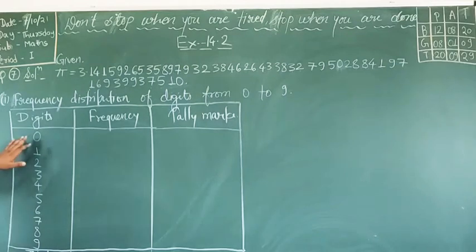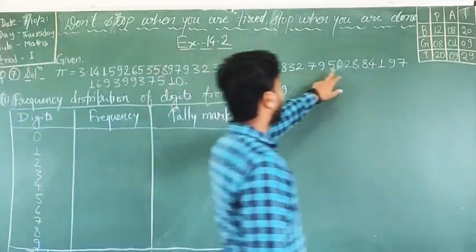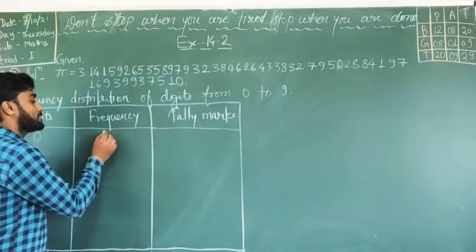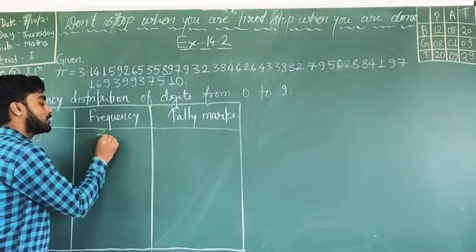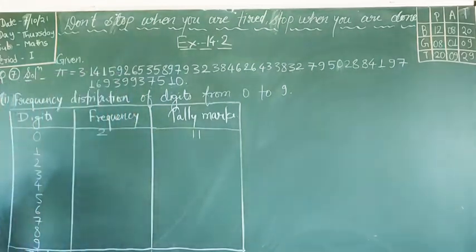Now count how many times 0 came. Two times. The first one is here and the second one is here. So the frequency of 0 is 2. So make the tally mark for it: 2 lines, 2 bars.